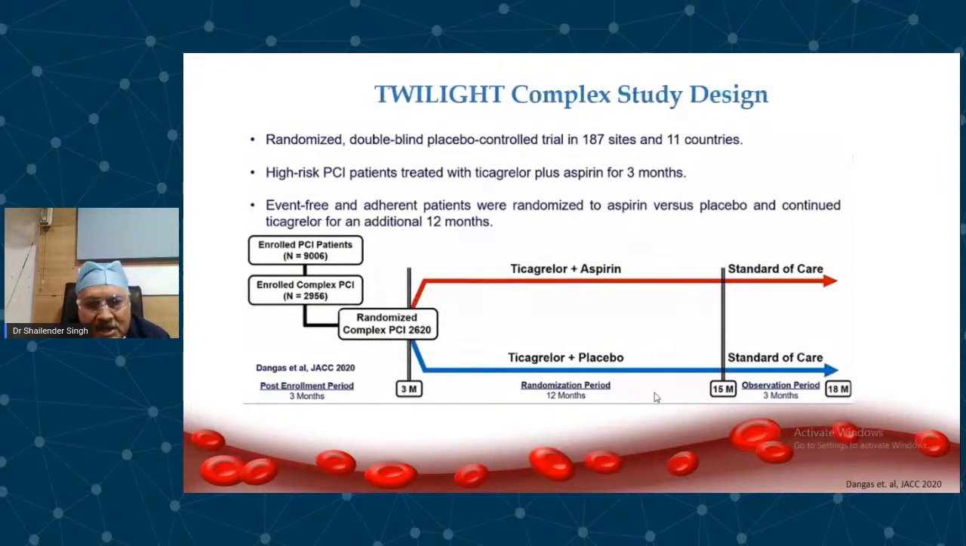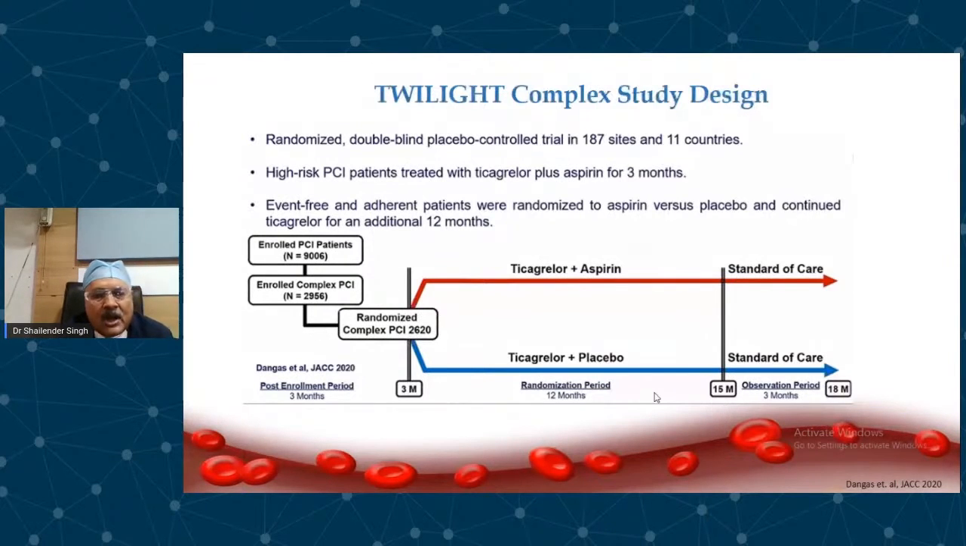Ischemic events are the same between complex PCI with ticagrelor plus aspirin or ticagrelor plus placebo. And therefore, it clearly shows that if you drop aspirin and continue ticagrelor after 3 months of DAPT, then you are reducing bleeding risk and not increasing ischemic risk.